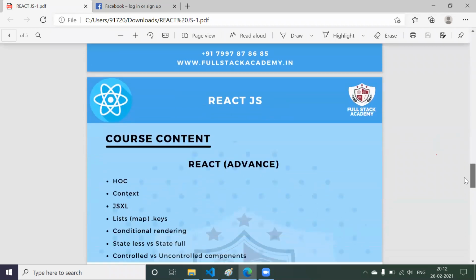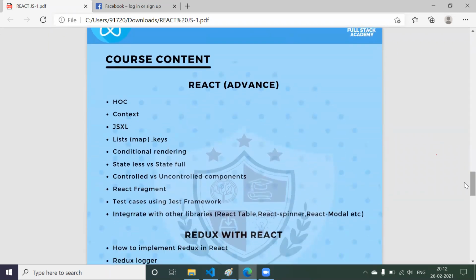Now coming to our advanced React, which will be much more important, because in advanced we are going to learn everything that is required in real time. Now if you want to be a front-end developer, without these particular concepts, you cannot be a React developer. So that important is your React advanced.